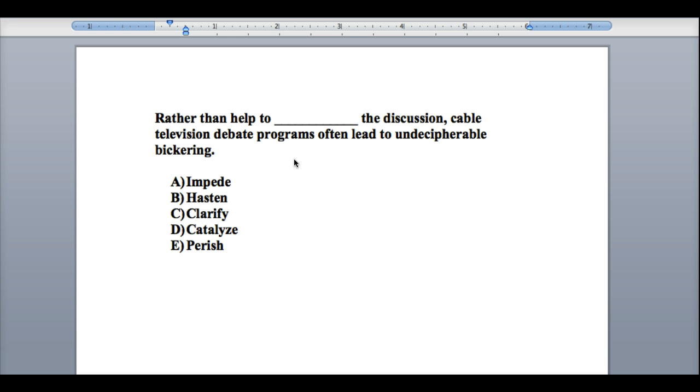A catalyst in an experiment, like in chemistry. That's to catalyze, to start. Catalytic converter in your grandfather's car. Ask someone older than 40 what that means. So clarify becomes the answer, right?